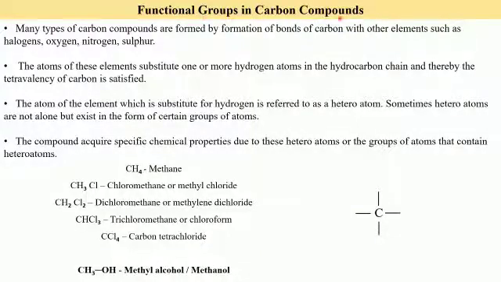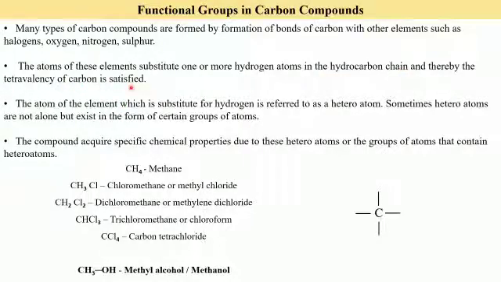Functional groups in carbon compounds. Many types of carbon compounds are formed by formation of bonds of carbon with other elements such as halogens, oxygen, nitrogen, sulfur. The atoms of these elements substitute one or more hydrogen atoms in the hydrocarbon chain, and thereby the tetravalency of